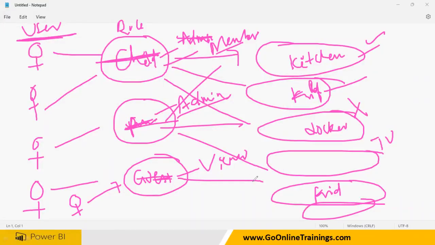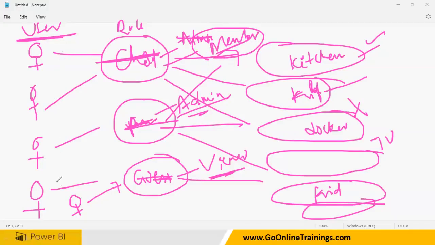A guest can just watch the TV. He will not be allowed into the kitchen also to prepare anything, because we wanted to treat him as a god, right? He can just watch the TV and sit or enjoy the music and everything. So viewer will have only a few privileges. Admin will be just like a parent, he will have most privileges. Member, just like a kid or the child, will have one or two privileges extra. Something like that, right? So what is the role that guy belongs to?